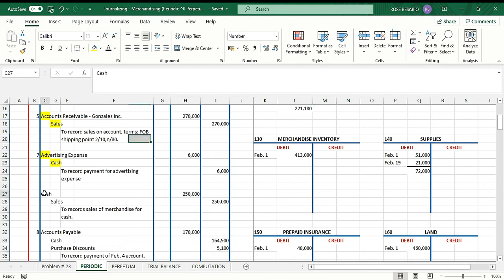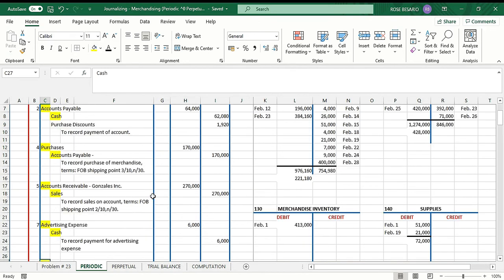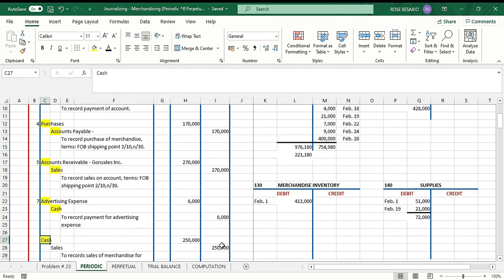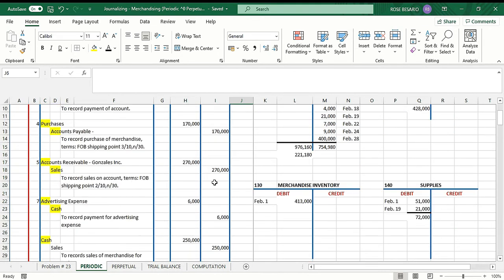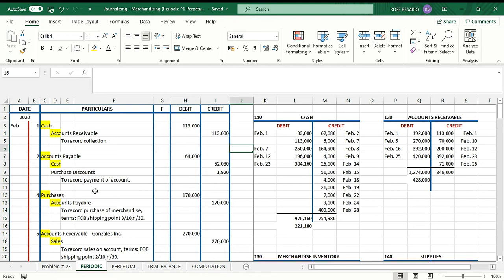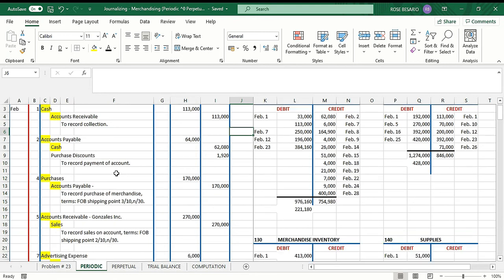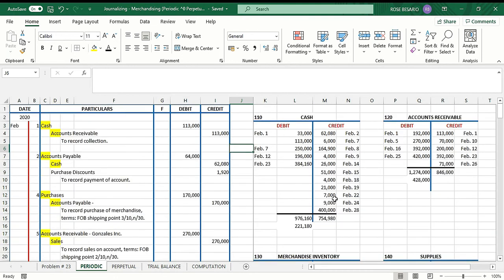Then next we have cash, another cash. This is a cash sale. So proceed to your cash as a debit. So debit cash, 250,000. Okay, so this is how you are going to post. You just do it chronologically, and then you just look for the account title where the journal entry should be posted.